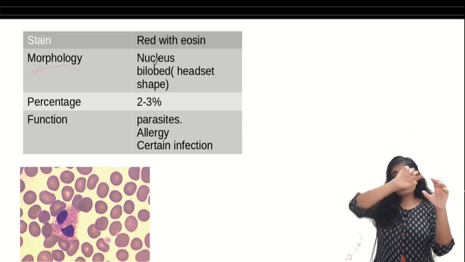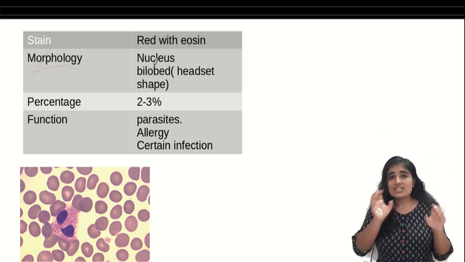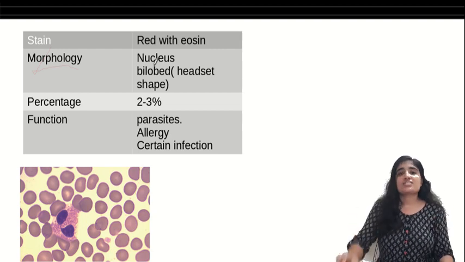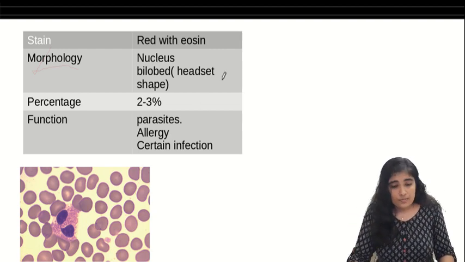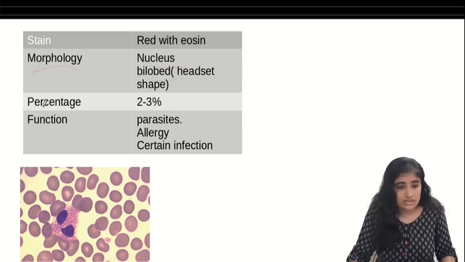You know some structure which has 2 lobes which are connected to each other? Okay, I'm talking about the headset. So it looks kind of like the headset. Okay, the nucleus of the eosinophil, so it has a bilobed nucleus. Just remember it as headset nucleus.